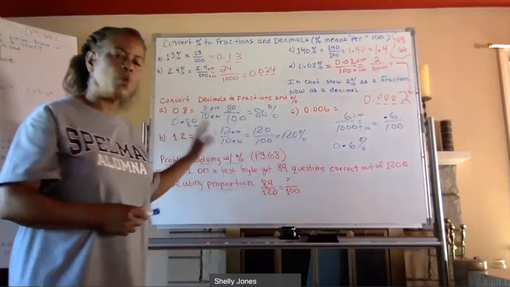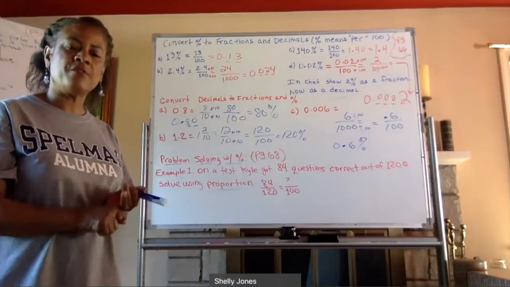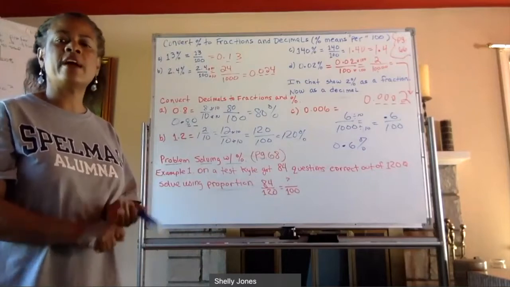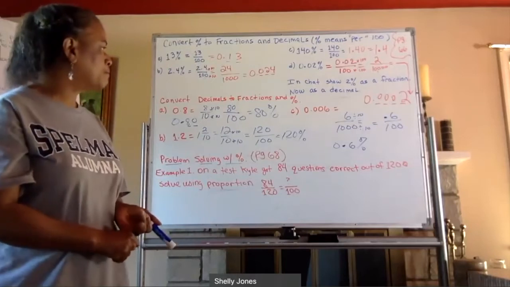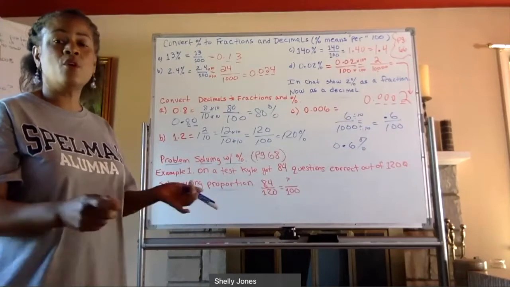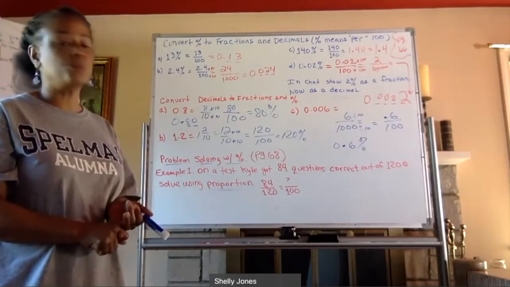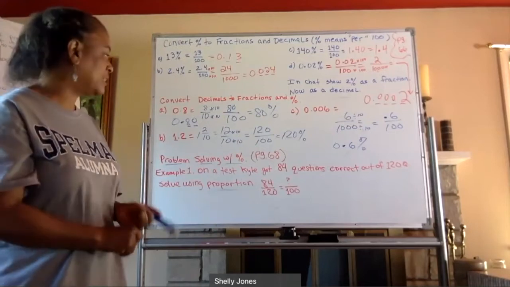Remember, this is just one strategy. Change it to a fraction, make that fraction out of 100. Once you have a fraction out of 100, then you have a percent. I mean, you know how you can just move the decimal if you're comfortable with that. But I just think people make mistakes when they do that.